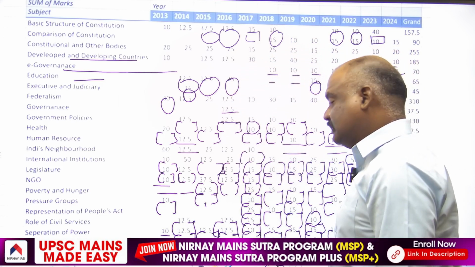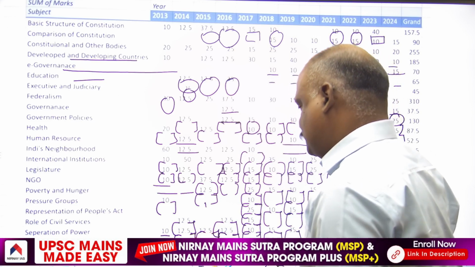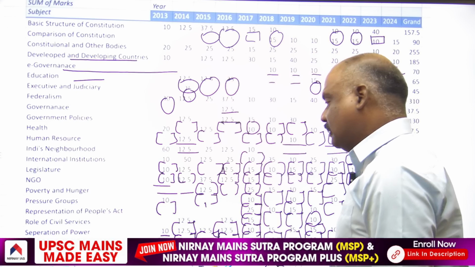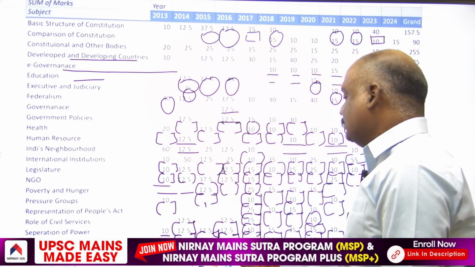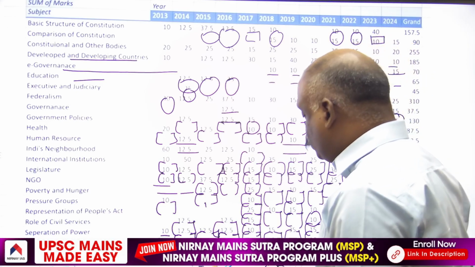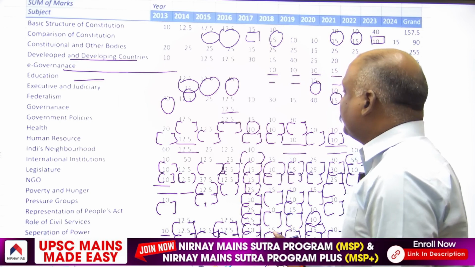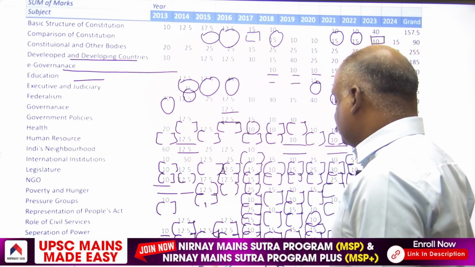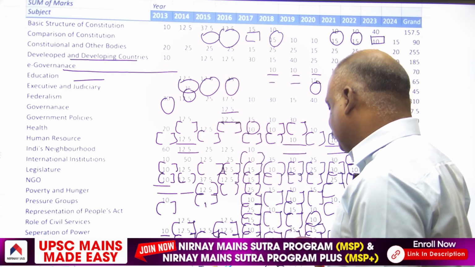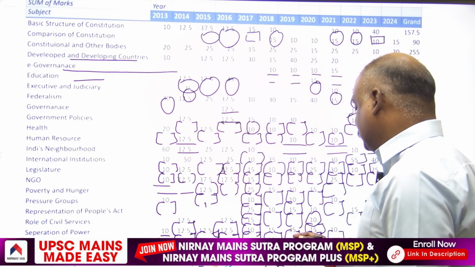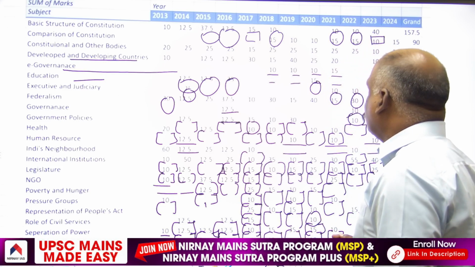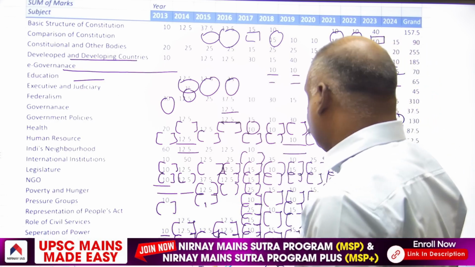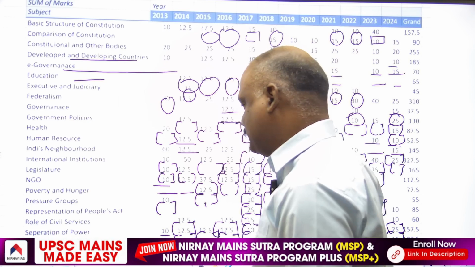In 2013, 2 questions, that means each question carrying 10 marks, were asked. In 2015, 2 12.5 markers. In 2016, one 12.5 marker. In 2017, 10 marker. In 2018, 15 marks. In 2020, 10 marker. And in 2024, 15 marks. Transparency and accountability.